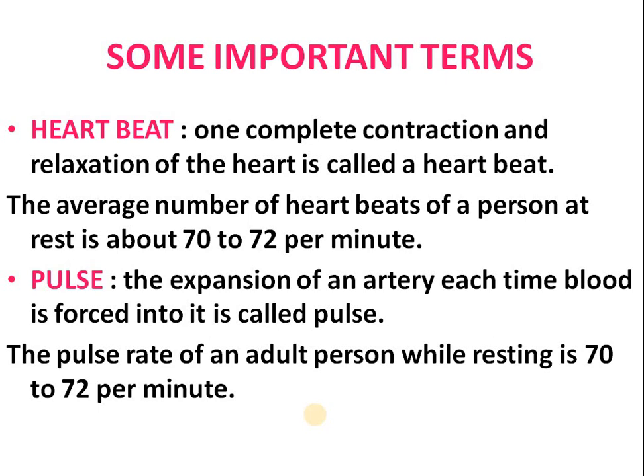Further, some important terms. Heartbeat: one complete contraction and relaxation of the heart is called a heartbeat, and the heartbeat of a person at rest is 70 to 72 per minute. Pulse: the expansion of an artery each time blood is forced into it is called pulse. That means the expansion of the artery when the blood is pumped through it is called pulse. The pulse of a resting adult person is 70 to 72 per minute.